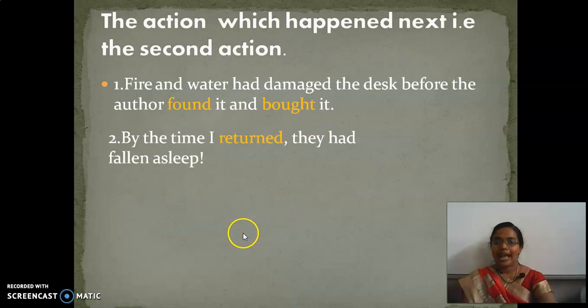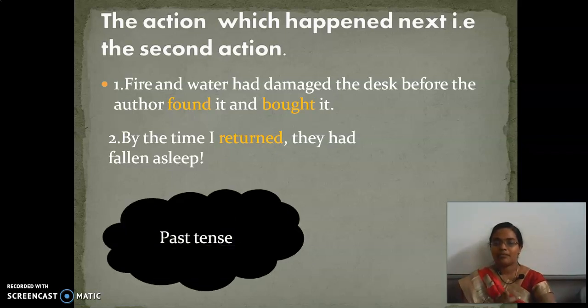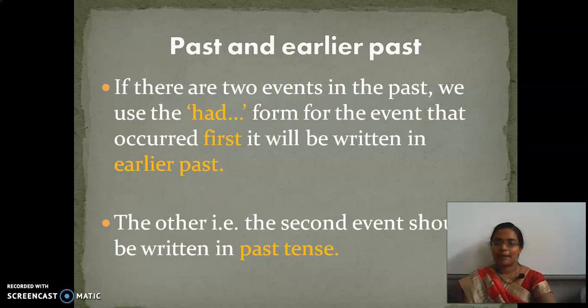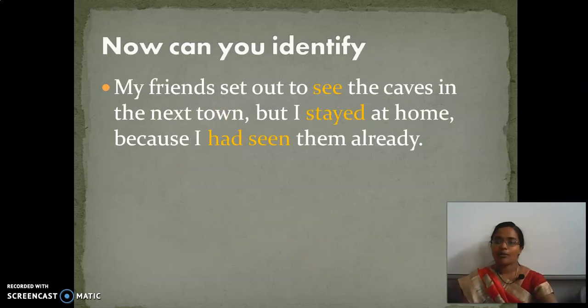Next. The action which happened next is called the second action. The same example I have highlighted for you, past tense and earlier past. If there are two events in past tense, we use the had form for the event that occurred first. The second event should be written in past tense. The first event should be written in earlier past. Are you clear, children? Now can you identify?